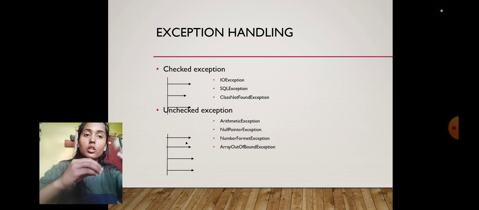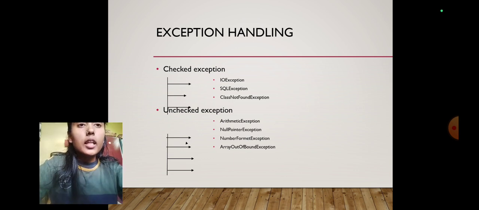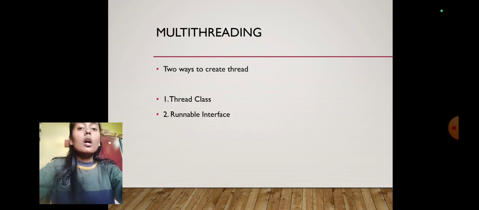In checked exception, we have categories like IO exception, SQL exception, class not found exception, and in unchecked exception, we have categories like arithmetic exception, null pointer exception, number format exception, and array index out of bound exception.